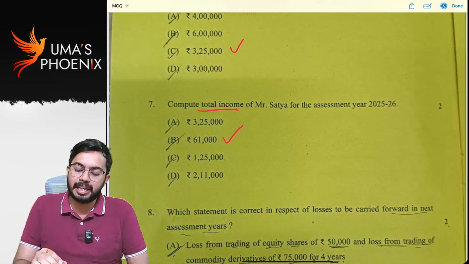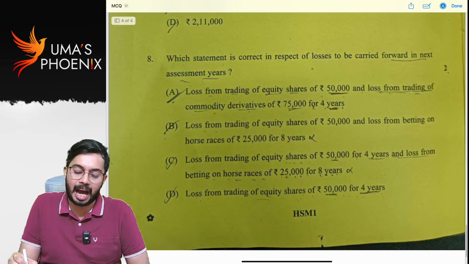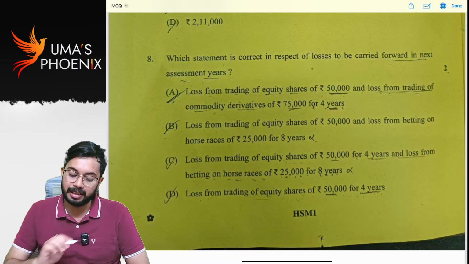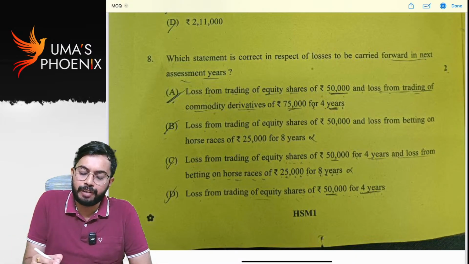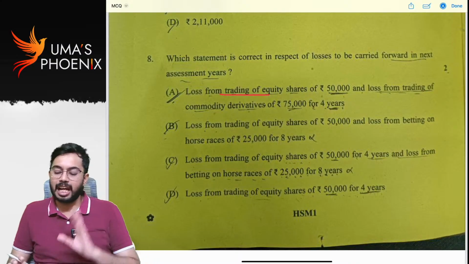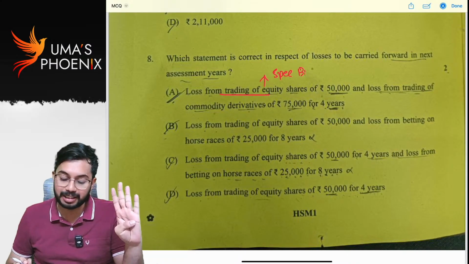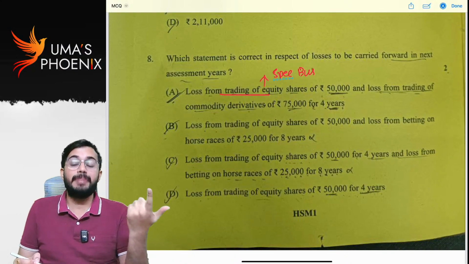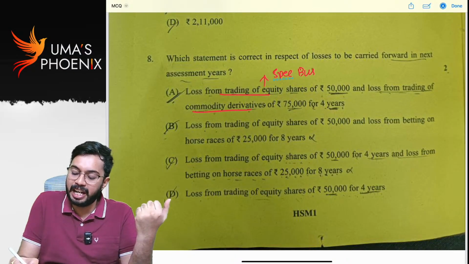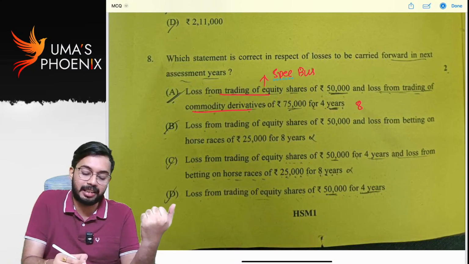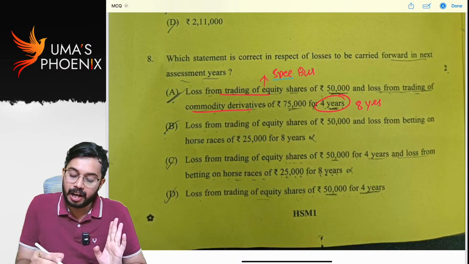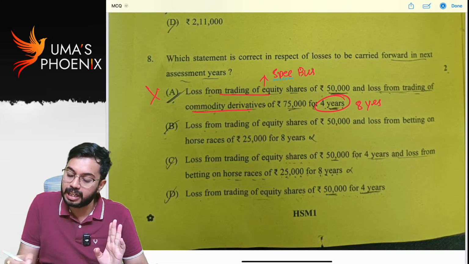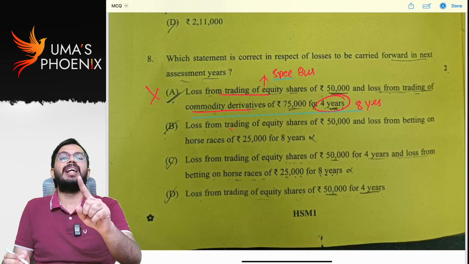Which statement is correct in respect of losses to be carried forward in next assessment years? Loss from trading of equity shares. This is speculative business, right? Speculative business loss can be carried forward for 4 years. Commodity derivatives, non-speculative business, that can be carried forward for 8 years. But here he has given 4 years. This is not correct. Trading of equity shares 50,000. Betting, loss from betting is dead loss.